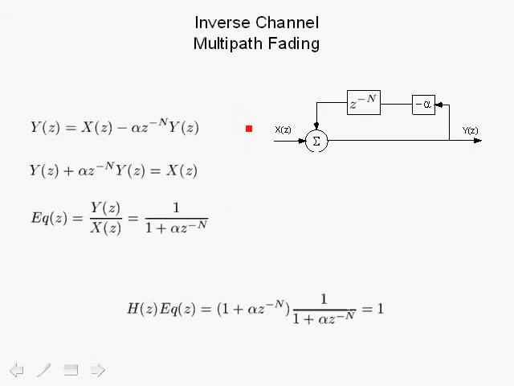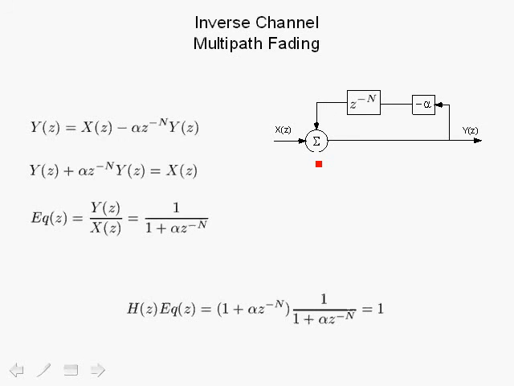Now what we're trying to do is to come up with the inverse model of the channel so that we can equalize the multipath channel. Recall that we're trying to construct a filter at the receiver that is the inverse of the channel, so that the combination of the channel and the equalizing filter is, of course, a constant in the frequency domain.